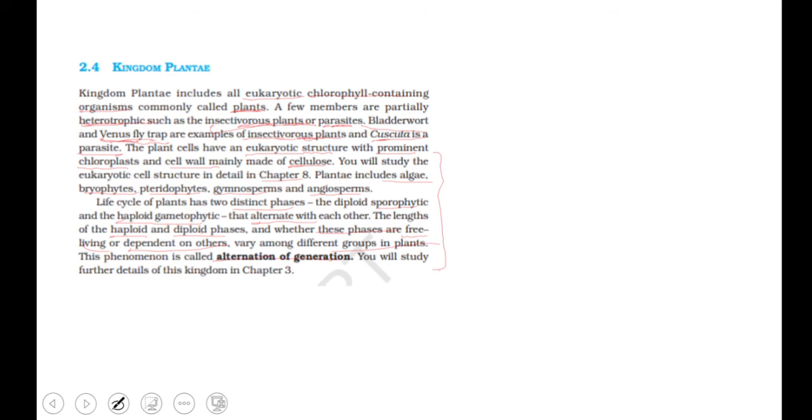These all you don't need to study right now. You will have it as a separate chapter called Plant Kingdom. So no need to spend energy right now for studying this. You'll see it in chapter 3, which is Plant Kingdom. Okay. Now Kingdom Animalia is also another chapter, so no need to worry. But let's go through this paragraph so that we don't miss out any points.